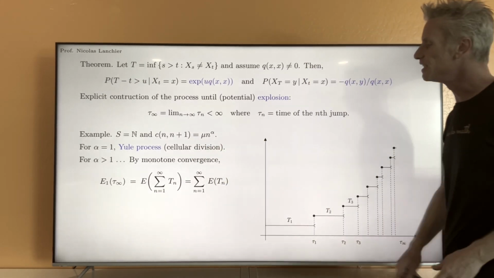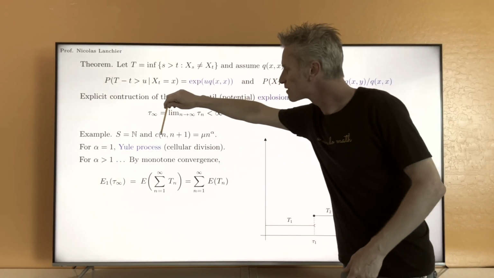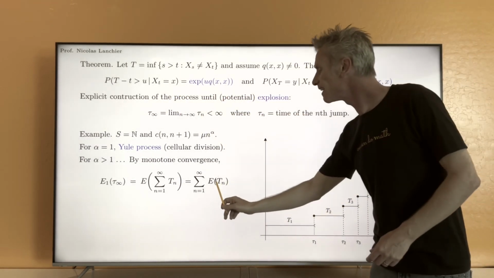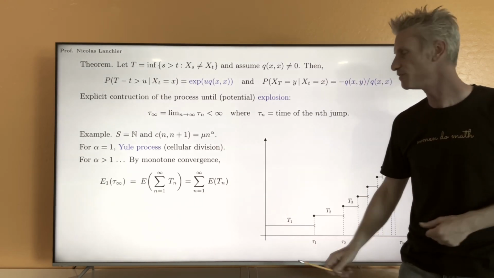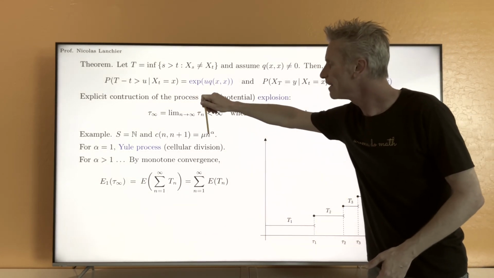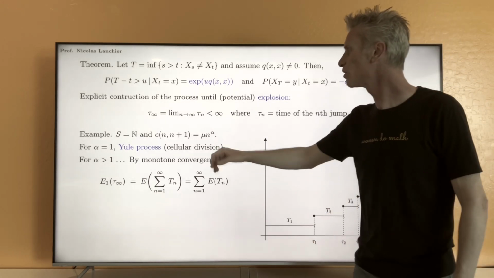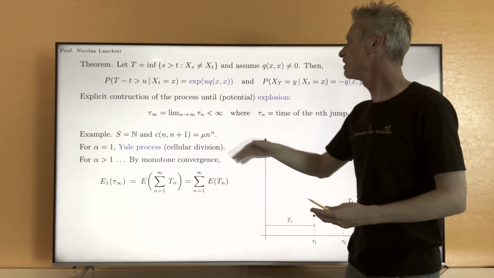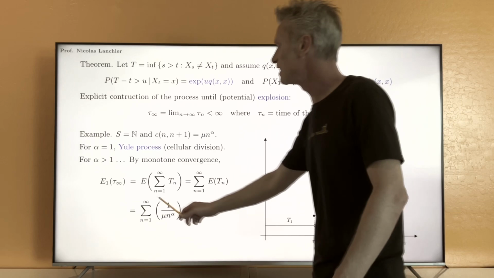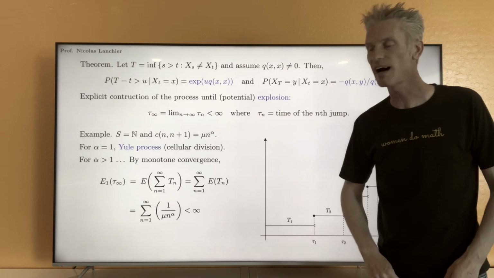Now, those times Tn, we understand them perfectly, they are written here. The process jumps from n to n plus 1 at rate mu n to the power alpha. This means that for this specific process, Tn is exponentially distributed with parameter mu n to the power alpha. The expected value of this exponential random variable is equal to 1 divided by the rate. That's 1 over mu n to the power alpha. And then eventually, you get that the expected value of tau infinity is the infinite sum of 1 over mu n to the power alpha.